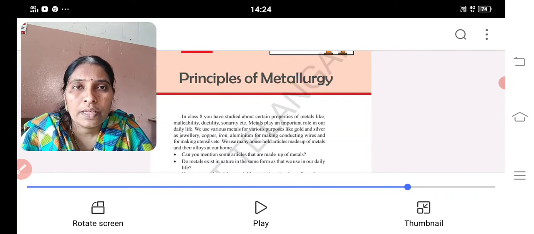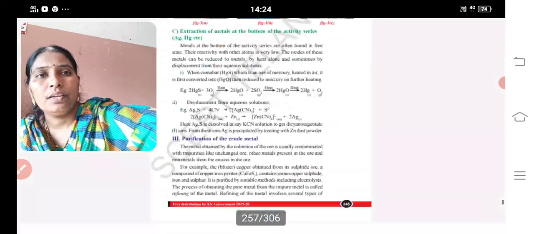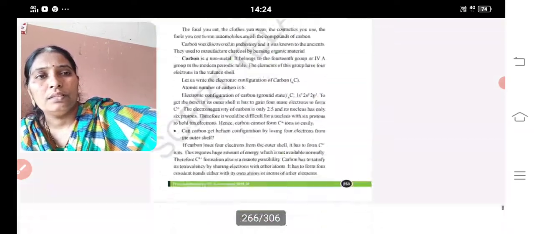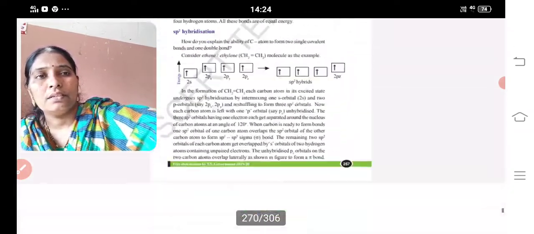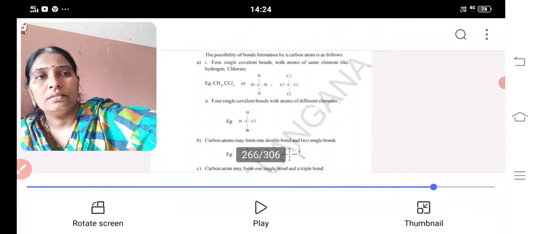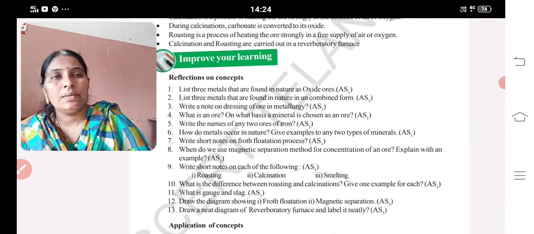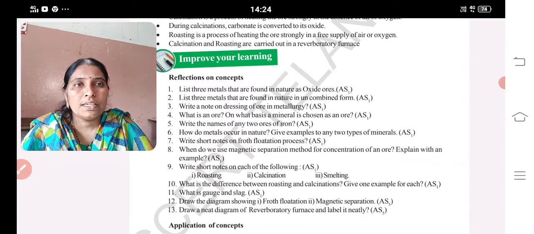And children, today in the class we read the first three answers of what we have learnt, Improve Your Learning. How many question answers? First three question answers. What is the first question? Let me show the first question on the screen. This is a reflection of a concept. List three metals that are found in nature as oxide ores.